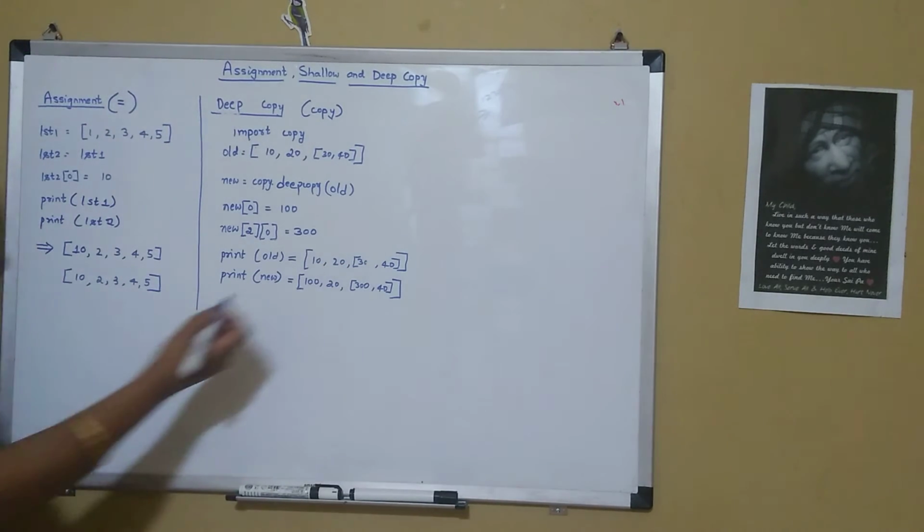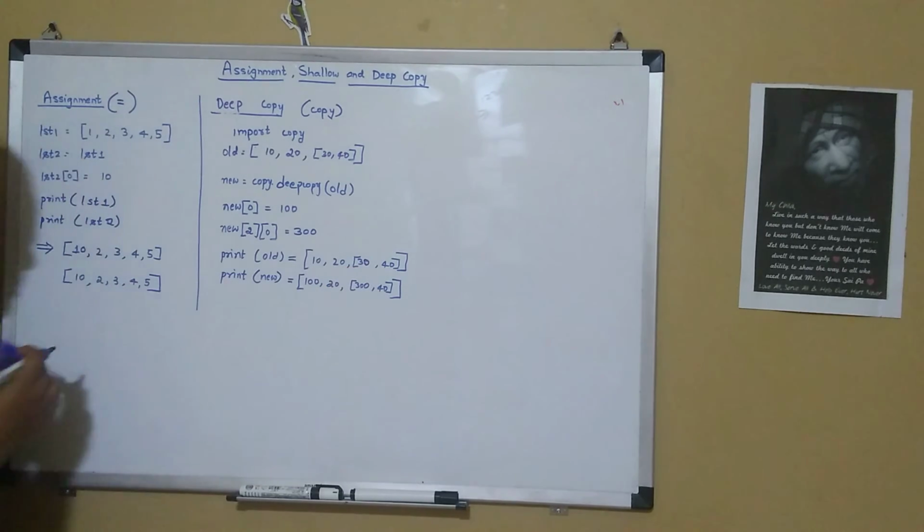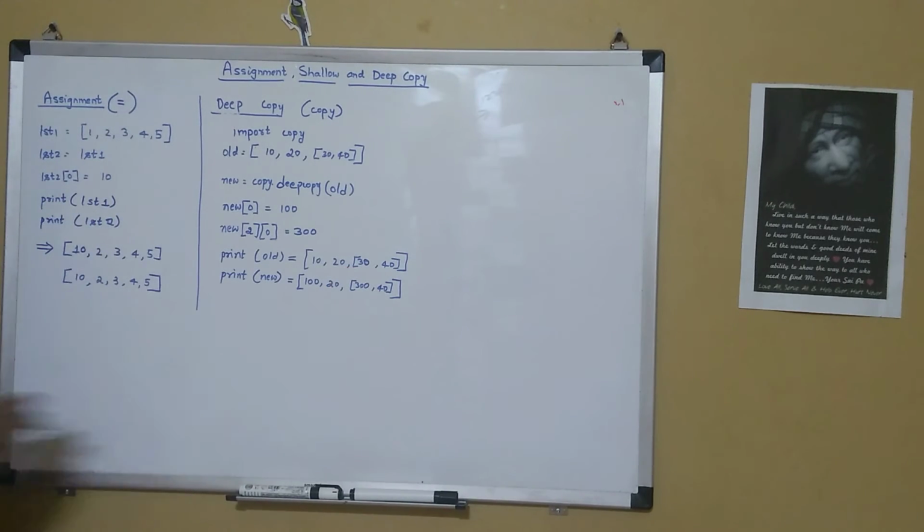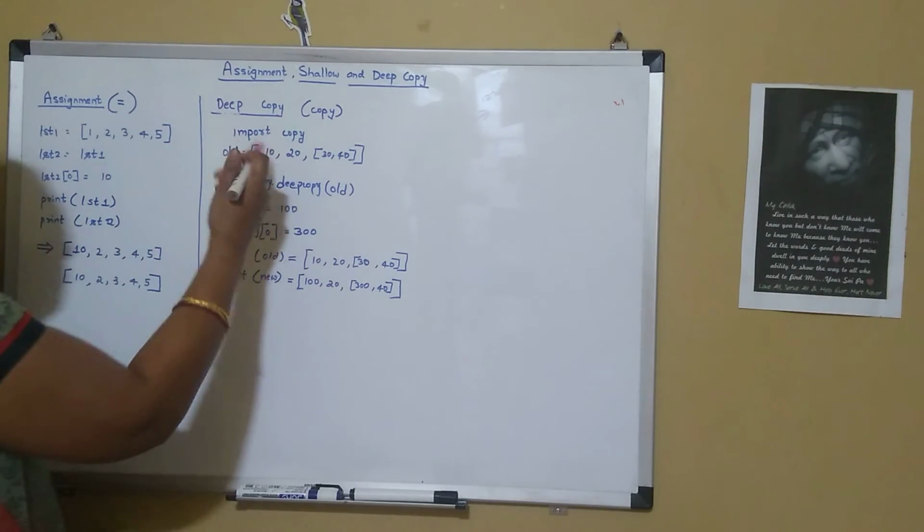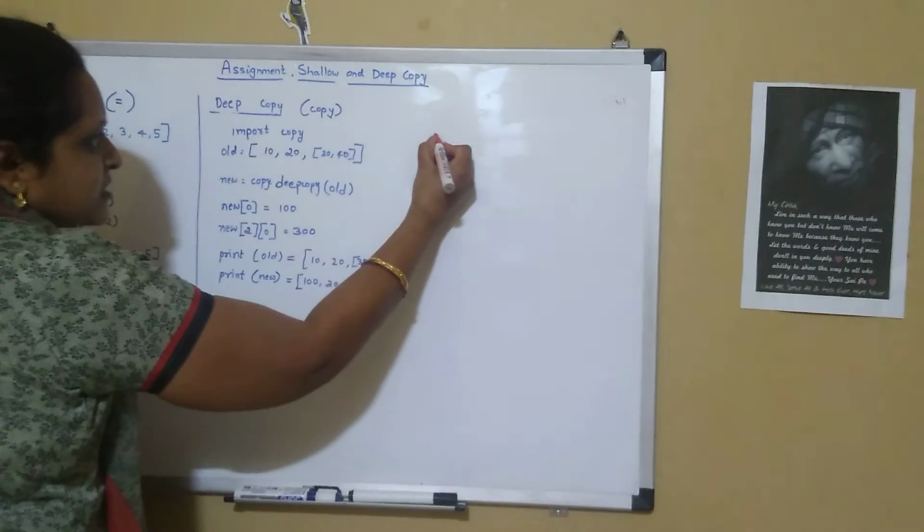So how does it work? Let's look into it now. With shallow copy, we had a problem with nested objects. This will be resolved in the deep copy.